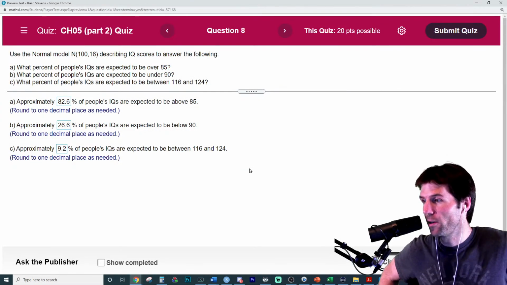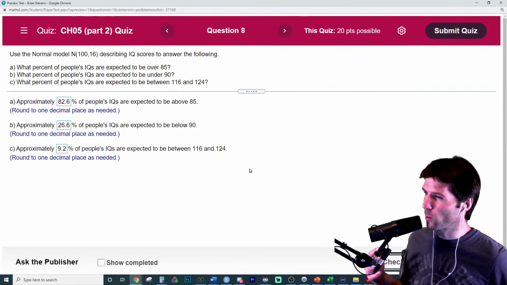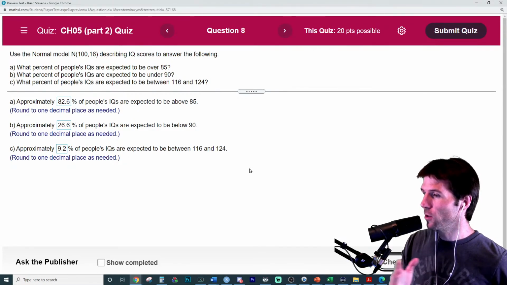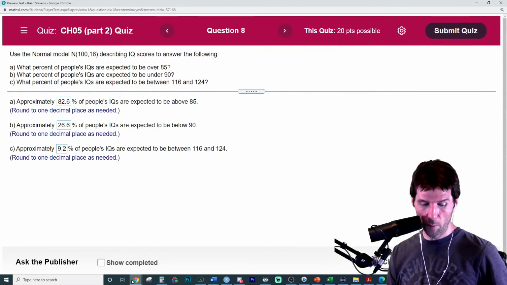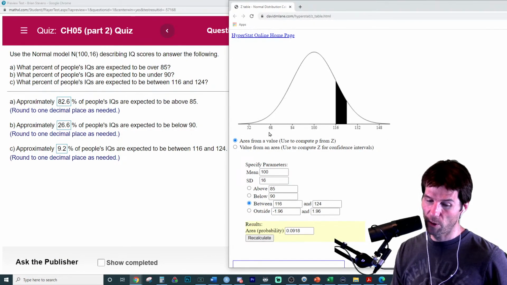But Emery, great job right here. It's so much easier with the David M. Lane applet. And you want to know how to read the pictures and understand what you're seeing. Like you're seeing the IQs between this and this. And you usually want to put in your z-scores underneath this, which would be 0, 1, 2, 3, -1, -2, -3.